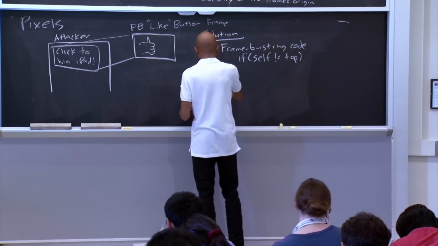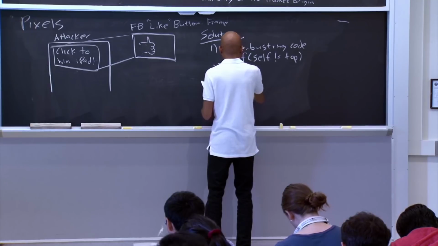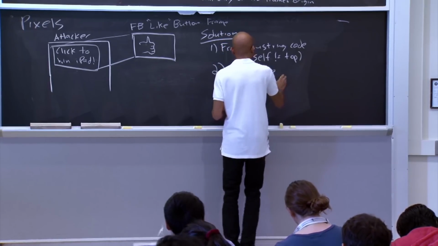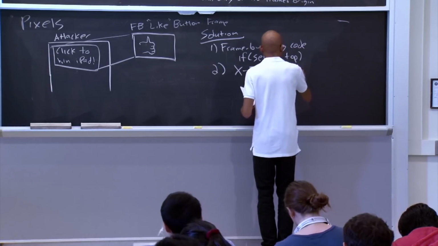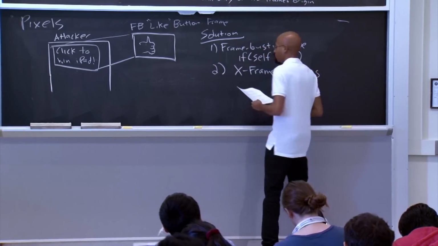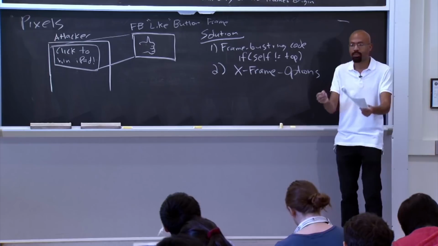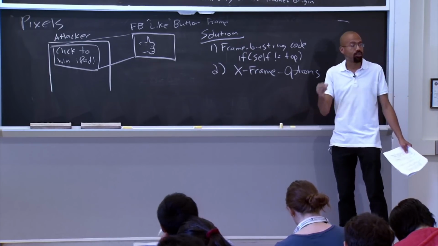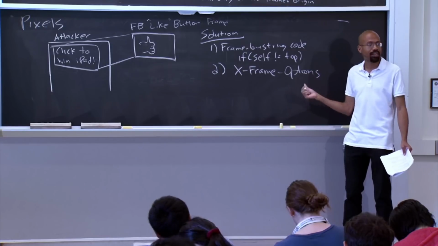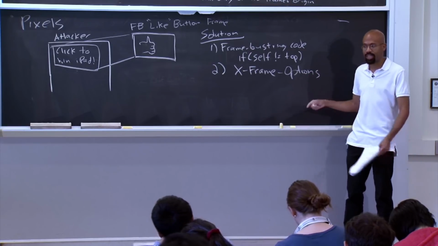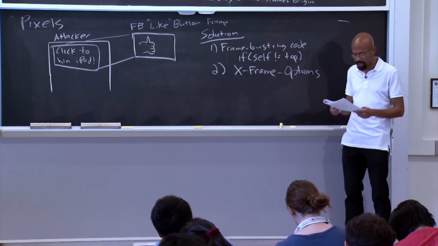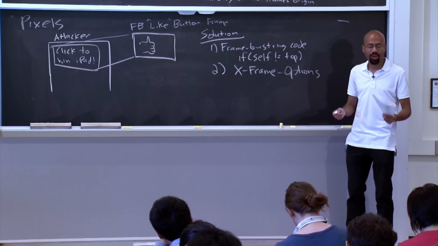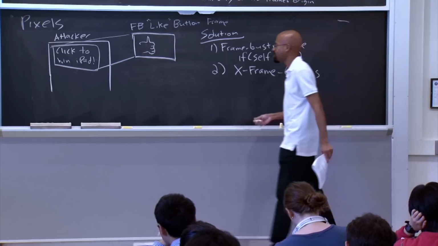The other solution that you can use here is also to have your web server send this HTTP response header called X-Frame-Options. Right? So when the web server returns a response, it can set this header, and it can basically say, hey, browser, do not allow anyone to put my content inside of a frame. And so that allows for the browser to do the enforcement. So that's pretty straightforward.